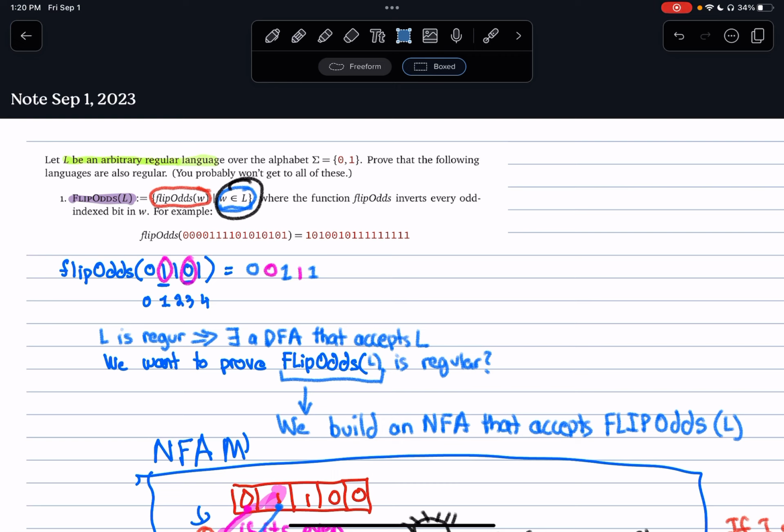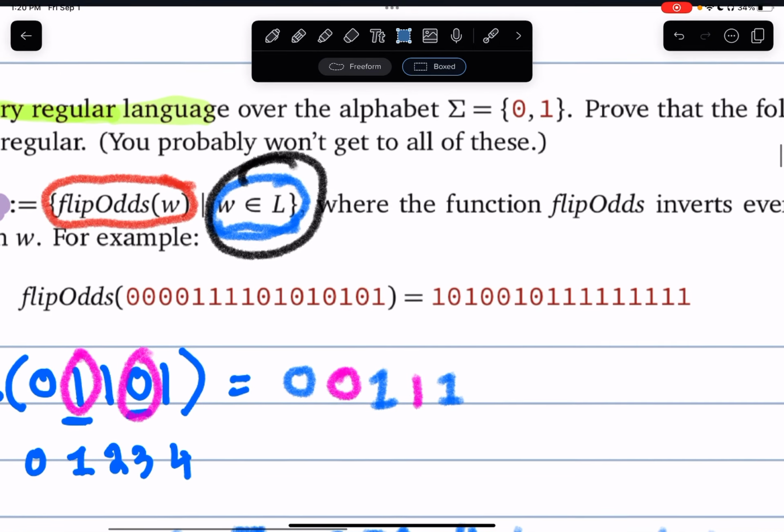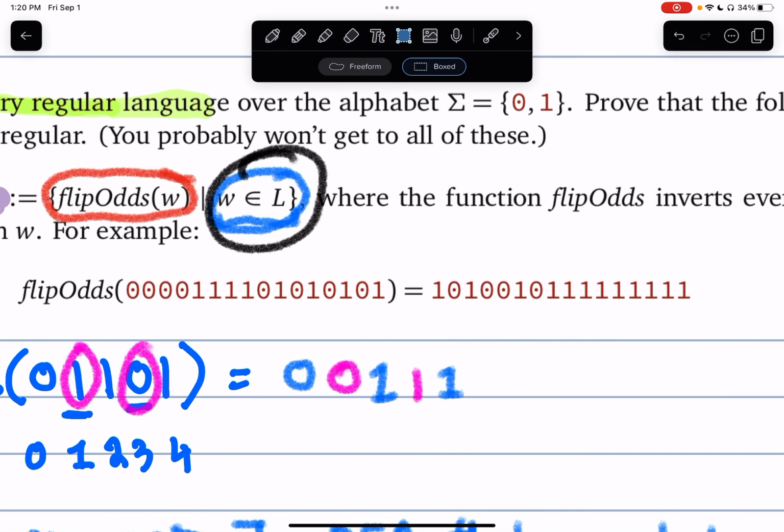Okay. Anyone else? Go ahead. Could you show us what delta looks like for M, not M prime? That's a good question. And the answer is, it is none of your business what delta looks like for M. We don't know what this regular language is. We know it's a regular language, therefore we know that it can be represented by a DFA or an NFA. It does not matter what the delta for M looks like. All we know is this is a regular language, therefore it can be represented by some abstract DFA as a 5-tuple.